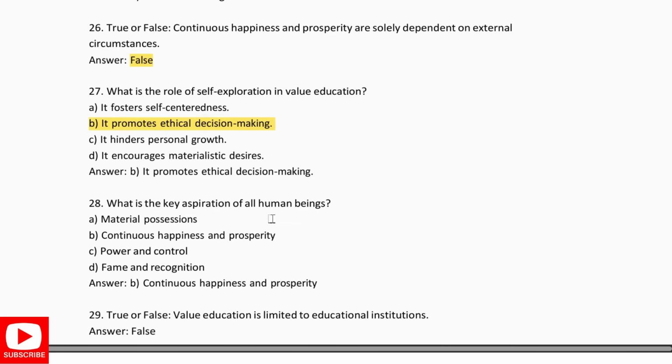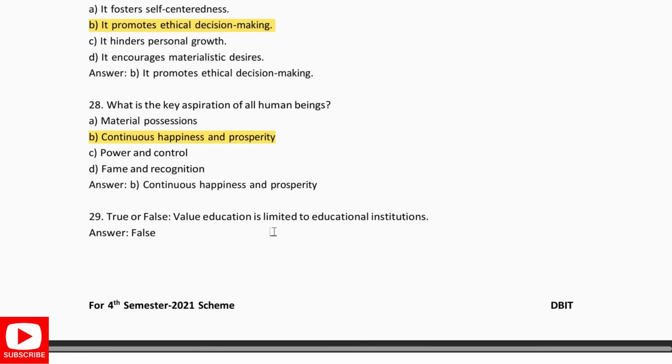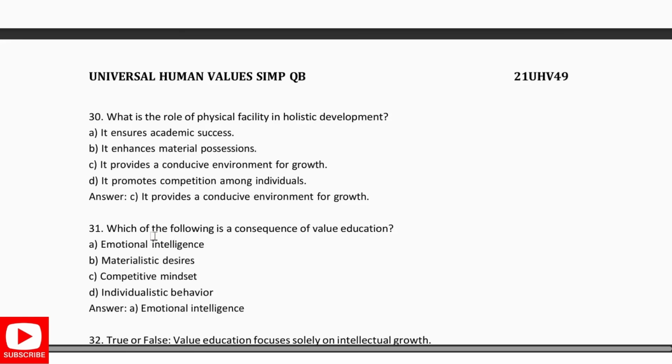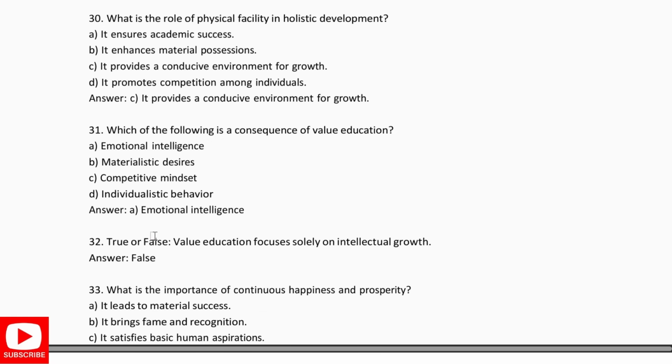What is the key aspiration of all human beings? It is continuous happiness and the prosperity. True or false? Value education is limited to educational institutes. False. Next, what is the role of physical facility in the holistic development? It provides the conducive environment for the growth.